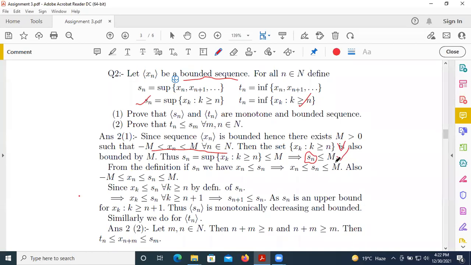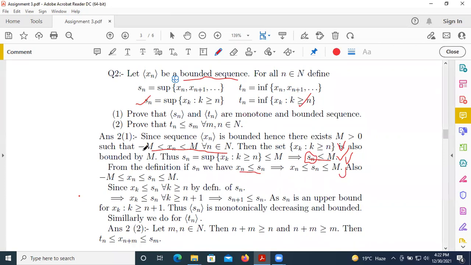So the sequence Sn has an upper bound. From the definition of Sn we have xn less than or equal to Sn, which we already discussed, and we also know that Sn is less than or equal to m. So xn is less than or equal to Sn, less than or equal to m.